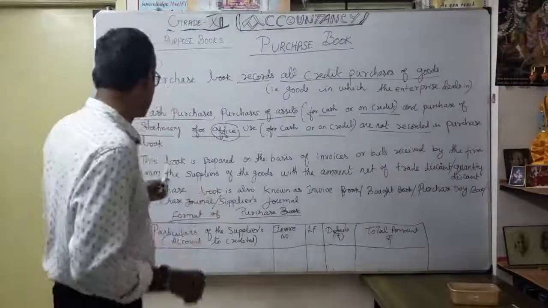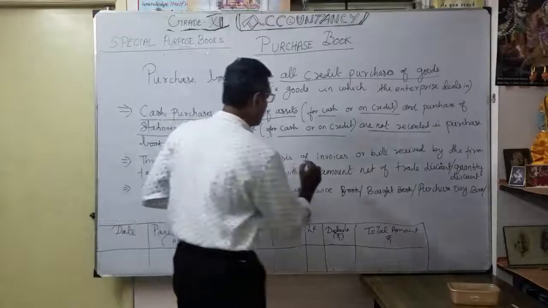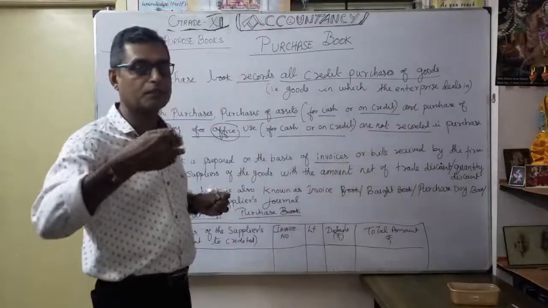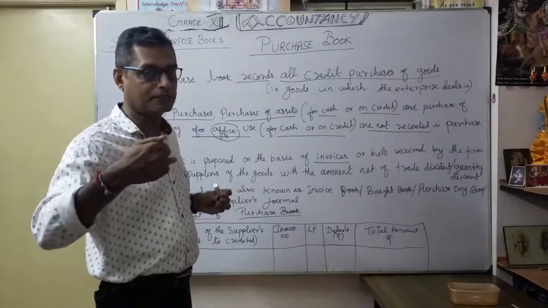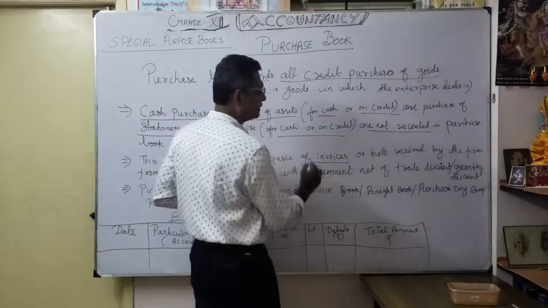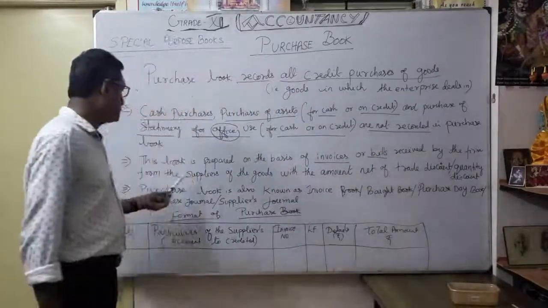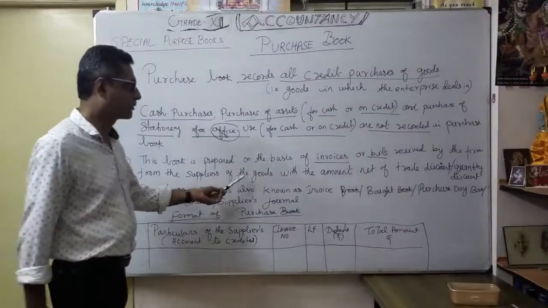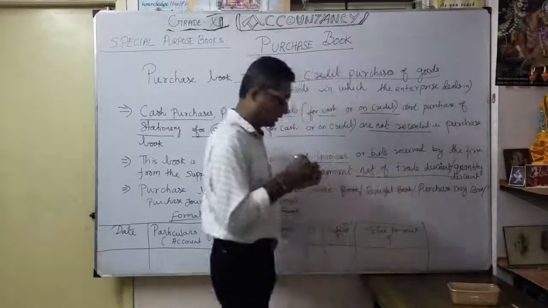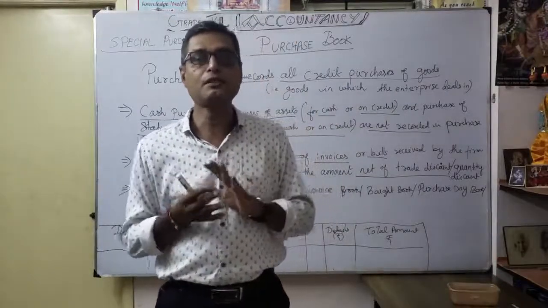Then how is this book prepared? On the basis of invoices. The supplier raises invoices, and you prepare the book date wise, according to what you purchased on each date. Purchases are recorded on the basis of invoices or bills received by the firm from the suppliers of the goods, with the amount net of trade discount. Very important. What is the meaning of trade discount? Nothing but quantity discount.